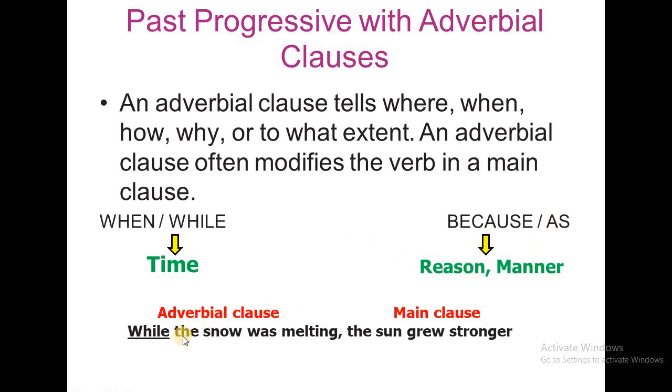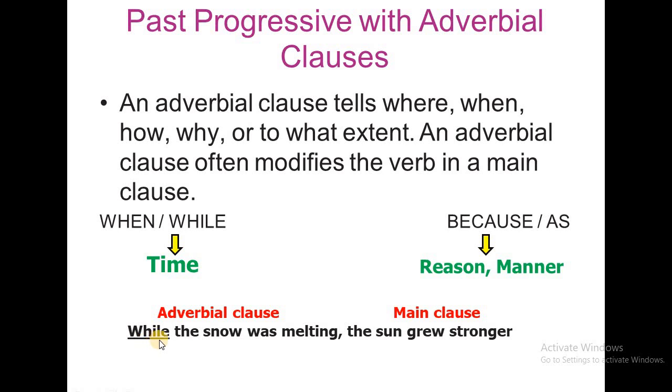Now let's look at this sentence. While the snow was melting, the sun grew stronger. As we see here, we have two parts. We have the adverbial clause and we have the main clause. The adverbial clause uses words like when, while, because, as.